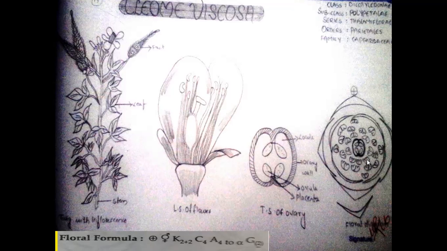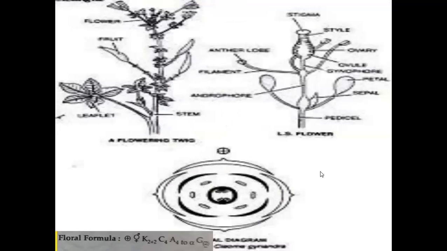Androeciums are the male sexual organs of the flower. Androeciums are more in number in Cleome viscosa. In Cleome gynandra, only 6 anthers are present. The 6 anthers are also called tetrandrous.